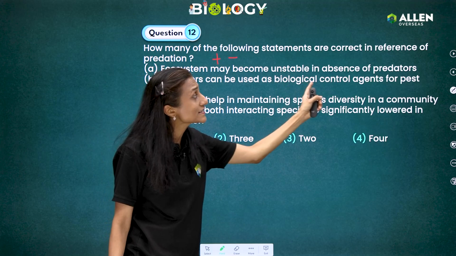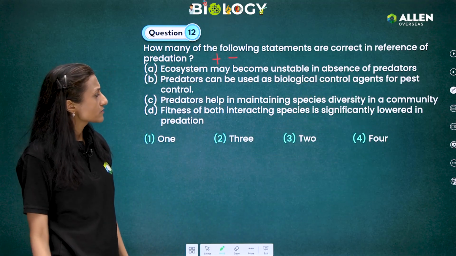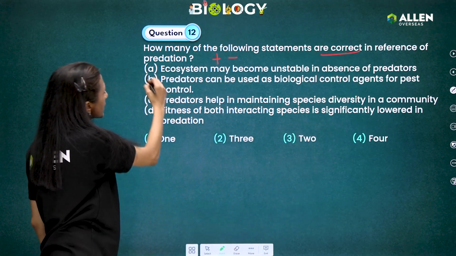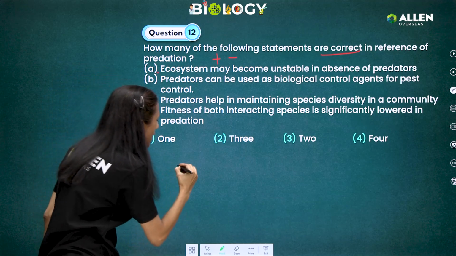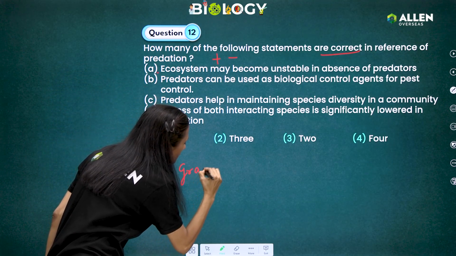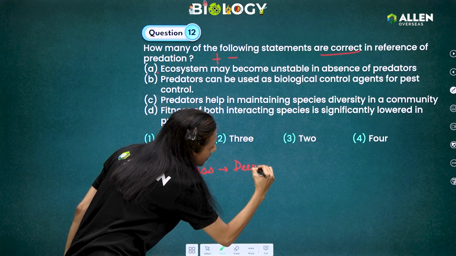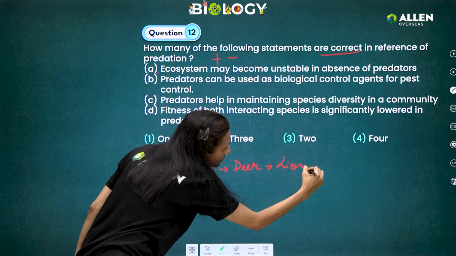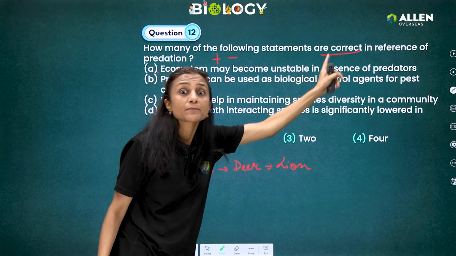Ecosystem may become unstable in absence of predators. Yes, it is a correct statement. In this question, we have to find the correct statements. So yes, this is a correct statement. How is this a correct statement? Suppose we see a food chain in which grass is eaten by the deer, and suppose deer is eaten by lion. So see, the ecosystem becomes unstable in absence of predator.